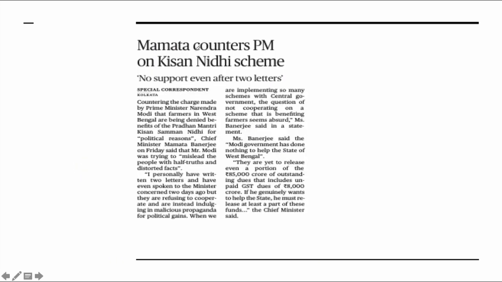Next is related with the PM Kisan Nidhi scheme. You need to remember a few points related with Pradhan Mantri Kisan Samman Nidhi or PM Kisan Yojana.